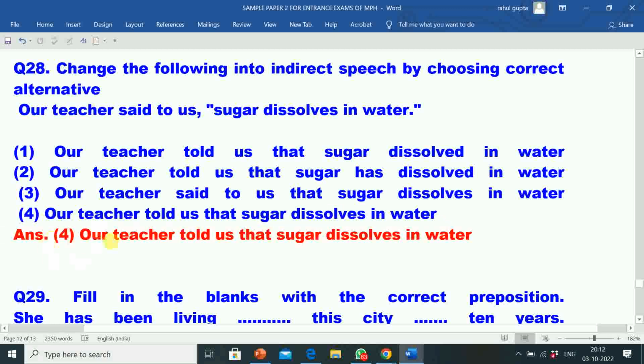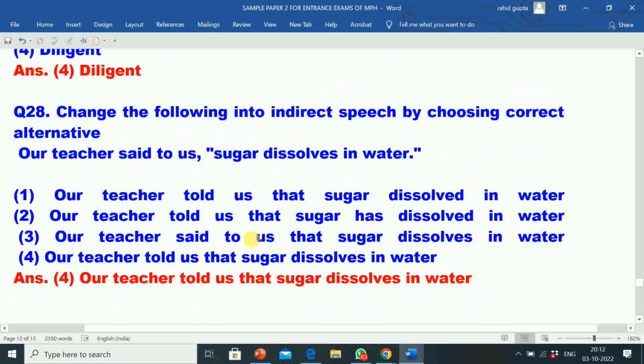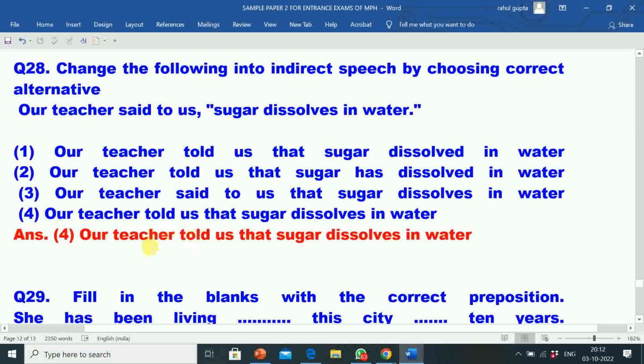Correct answer is option 4. Our teacher told us that sugar dissolved in water. So the sentence is, our teacher said to us sugar dissolved in water. Correct indirect speech for this sentence is, our teacher told us that sugar dissolved in water.